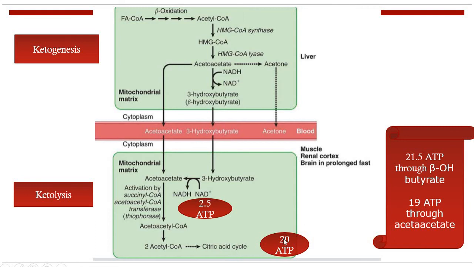So there is a generation of 20 ATP from these 2 acetyl coenzyme A molecules, which we have already discussed in our lecture related to the citric acid cycle. And 2.5 ATPs are produced from this NADH. So a total of 22.5 ATPs are produced, but 1 ATP is utilized. So 21.5 ATP is produced through beta hydroxybutyrate. This beta hydroxybutyrate will give 21.5 ATP. But if we talk about acetoacetate, that is the other ketone body, it will give 19 ATP.